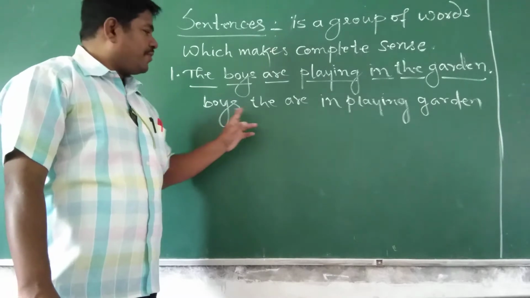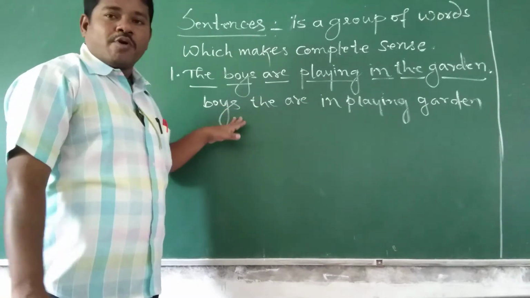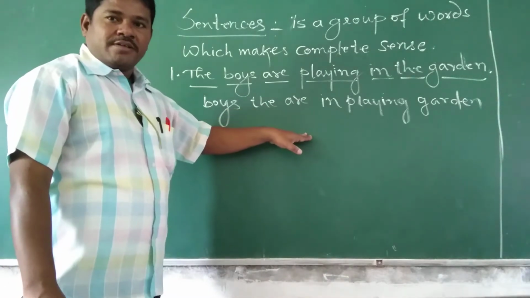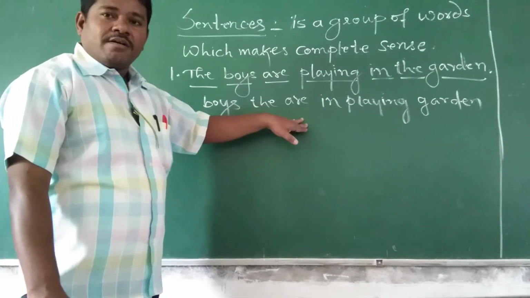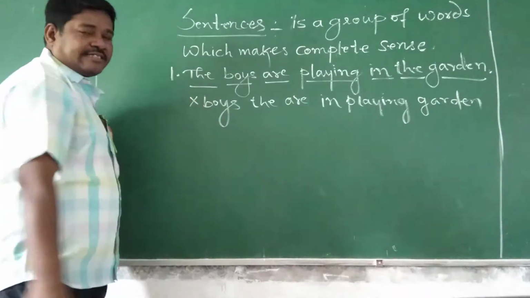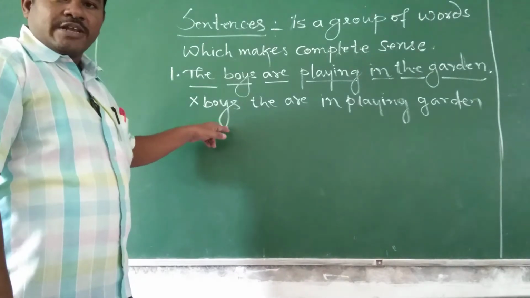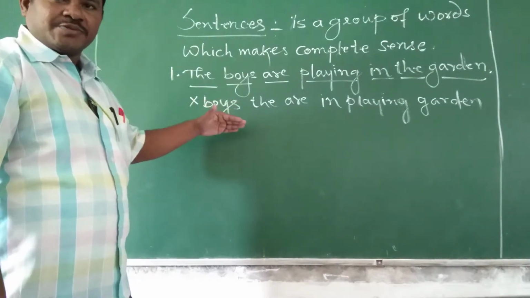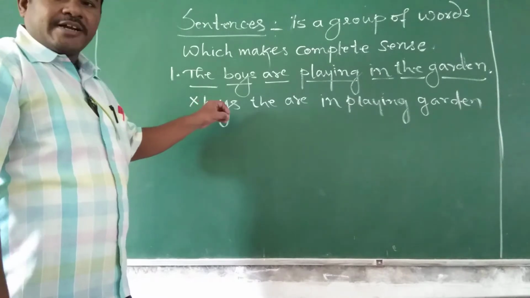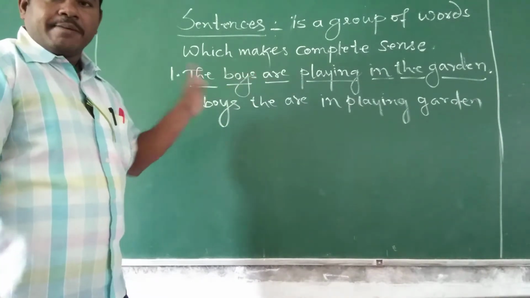Isn't it? So, they don't give a complete meaning. These words are not arranged in a proper order. Okay, they are not put in a proper order. Hence, this is not a sentence, we can say that. This does not look like a sentence. Understood? Because it is completely wrong, because the words are not put into their place.